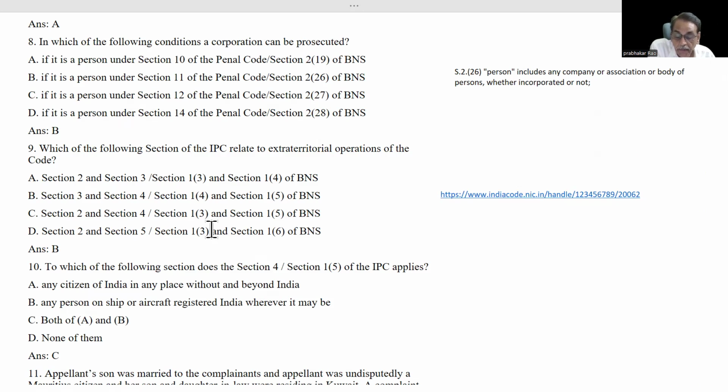Before going to clause C, we will see one more thing. I have told you, every person shall be liable to punishment under this Sanhita, not otherwise, for every act or omission contrary to the provisions thereof, of which he shall be guilty within India. Within Indian boundaries. If an offense has been committed within the boundaries of India, India means from Kashmir to Kanyakumari. It is not like that.